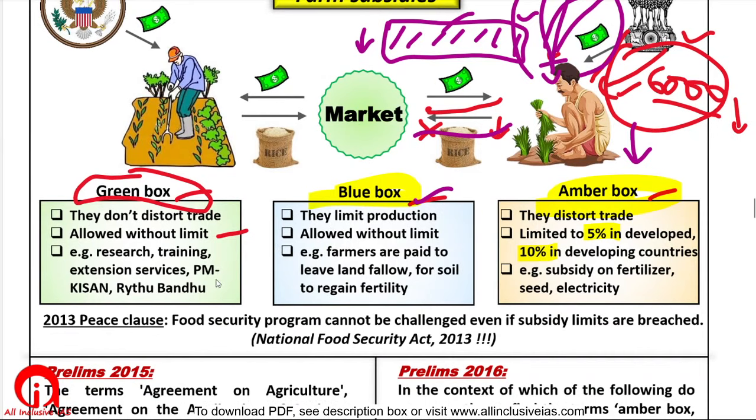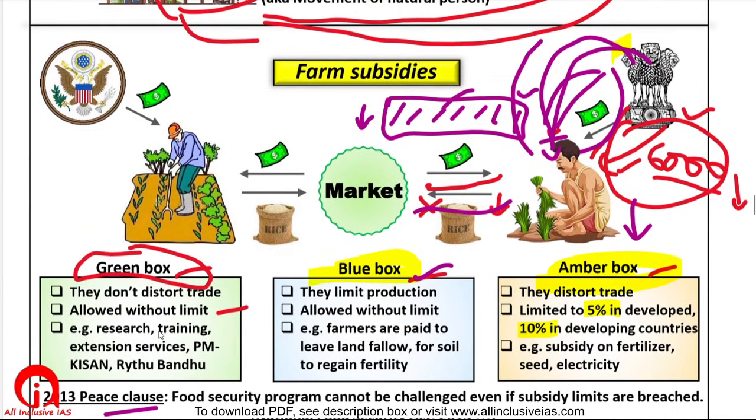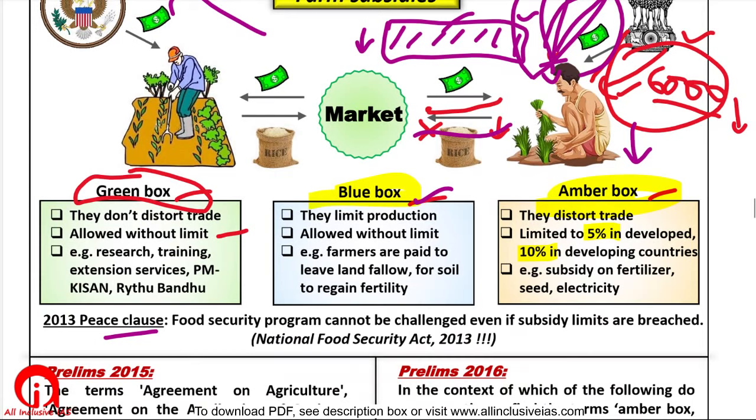Now in 2013 there was a peace clause. At the WTO there was negotiation between different countries about how much farm subsidy is permissible. The Indian government had that year brought the National Food Security Act, under which poor people get rice, wheat and coarse grains at a very cheap rate, at 1 rupee a kilo, 2 rupees a kilo.